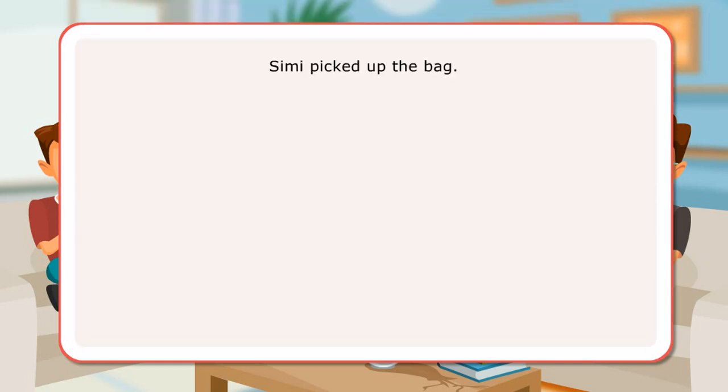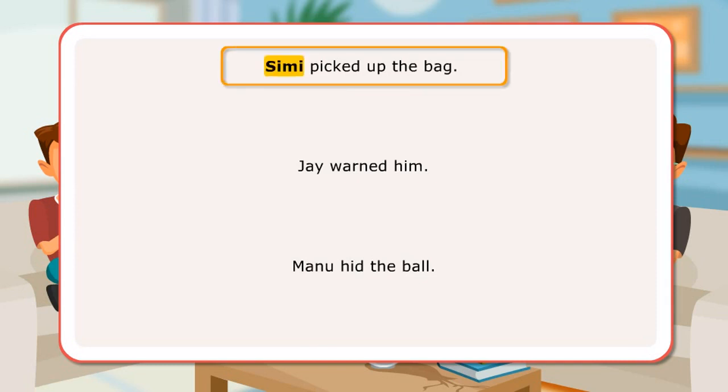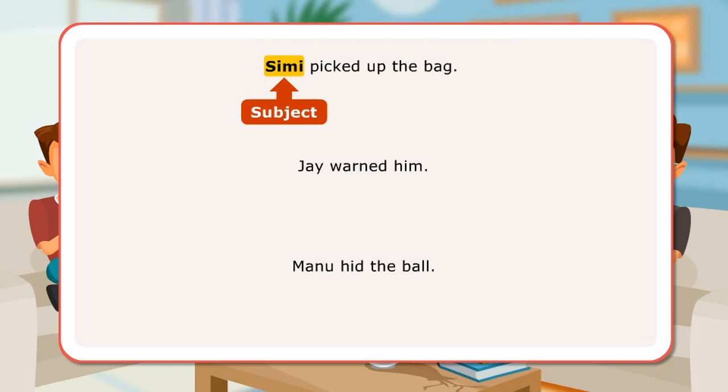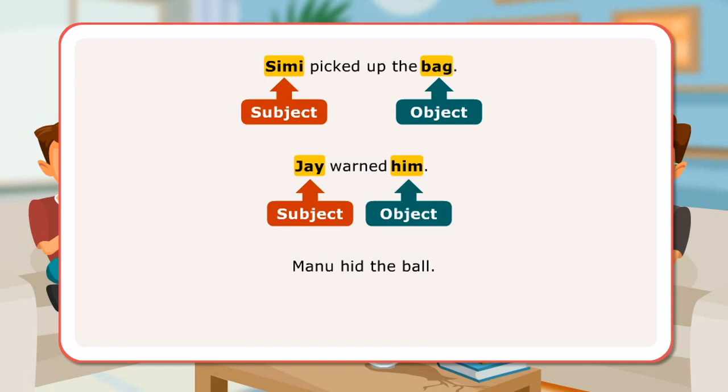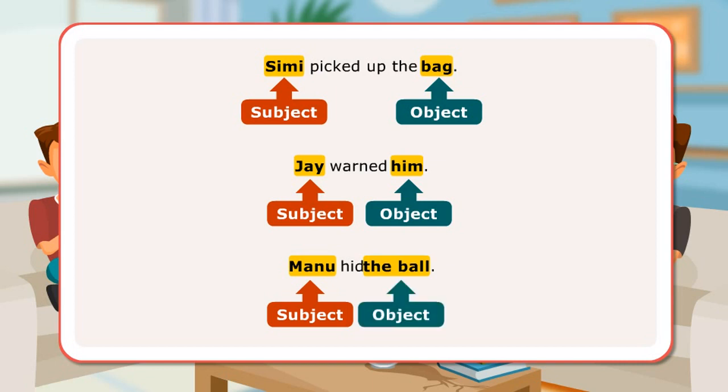Let us look at a few sentences. Simi picked up the bag. Jay warned him. Manu hit the ball. In the first sentence, Simi is the doer of the action and the subject, while the bag received the action and is the object. In the next sentence, Jay is the subject as he is the doer of the action, and the object is him, being the receiver of the action. In the third sentence, Manu is the subject since he performed the action and the ball is the object since it received the action. Here are some more examples of subject and object.